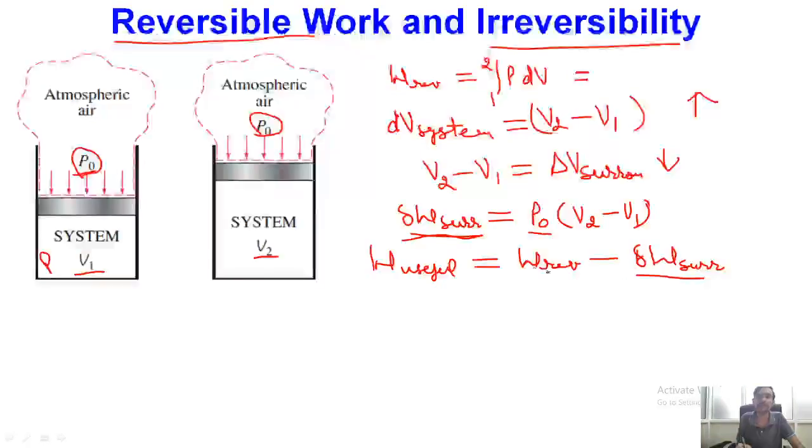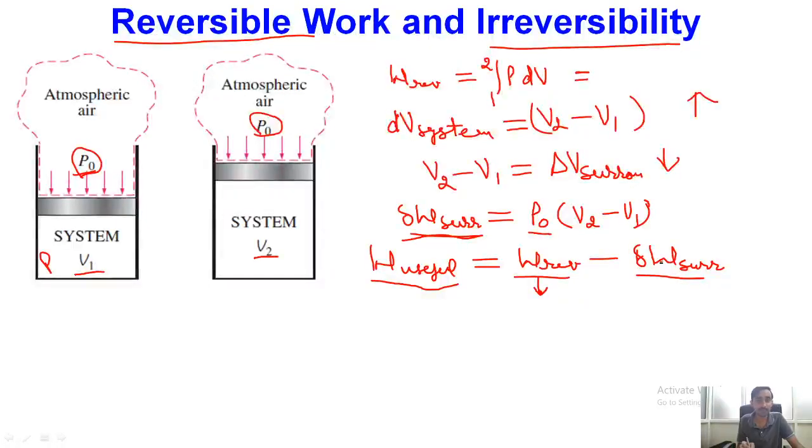If we consider a perfectly reversible situation, then we will have more work. However, in actual practice the surrounding is consuming work at a certain rate. If we subtract that work, the useful work is only the difference of reversible work and surrounding work.